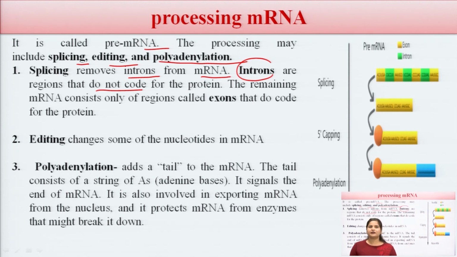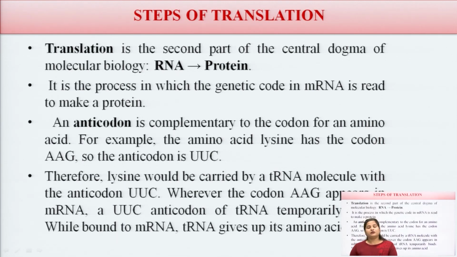The tail consists of a string of adenine bases. It is a signal for the mRNA, it is involved in the exporting of mRNA from the nucleus, and it protects the mRNA from enzymes that might break it down. Now, this is about the processing of mRNA.